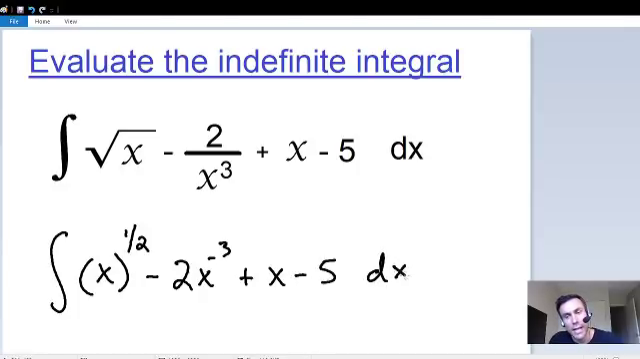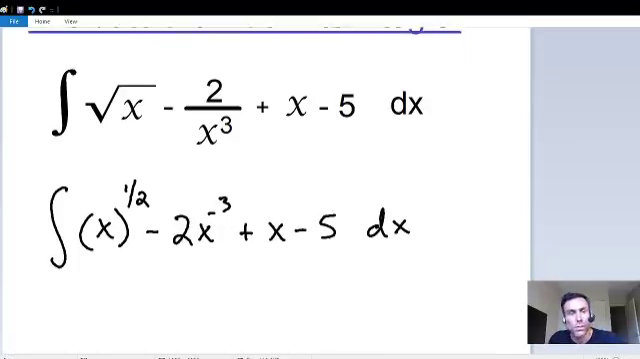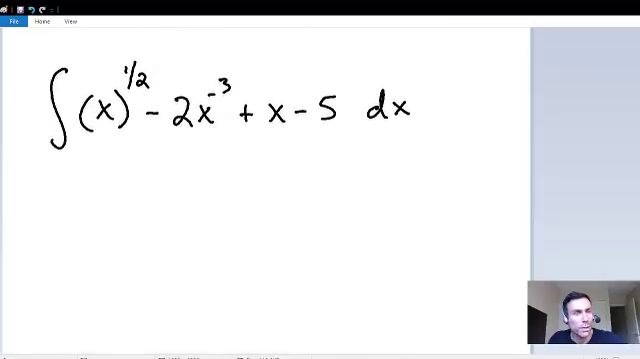The basic idea behind integration is you want to add 1 to the exponent. With a derivative, you would subtract 1 from the exponent, but with an integral, you add 1 to the exponent. That's why it's called the anti-derivative as well. So we want to add 1 to all of these exponents after we integrate.